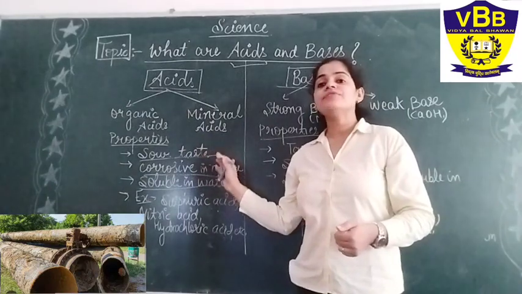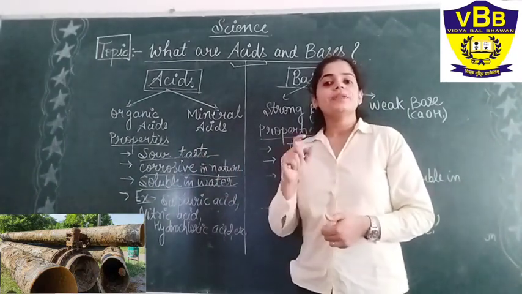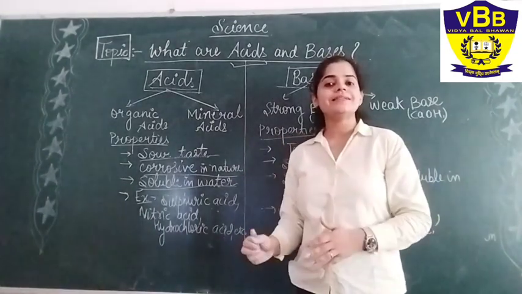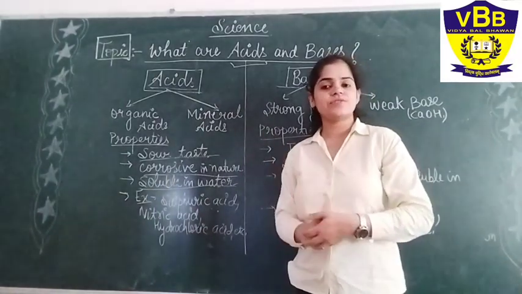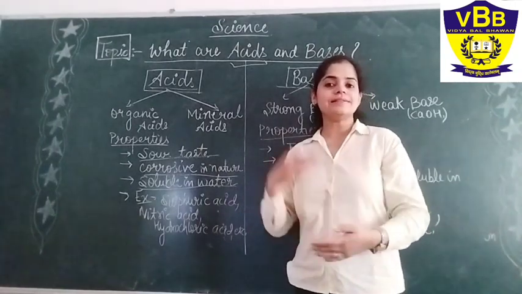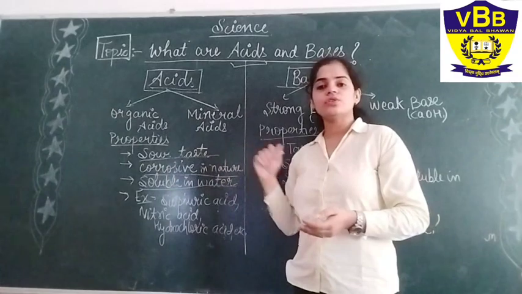While the weaker acids like citric acid and acetic acid, when they come in contact with several things, damage them to a lesser extent. But basically acids have a corrosive nature, whether it is highly corrosive or low corrosive. They are corrosive in nature.